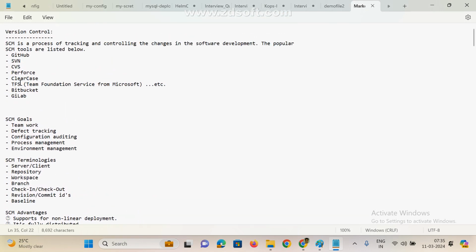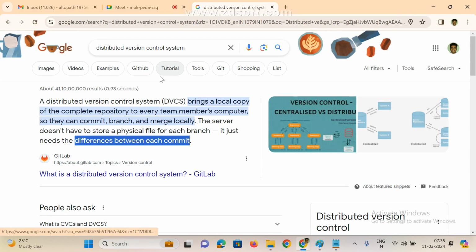See here, we are also using SVN. That facility is not available there. Here we are using TFS. This facility is not available there. Here we are using GitLab. This facility is not available there. Only Git provides the distributed version control facility.